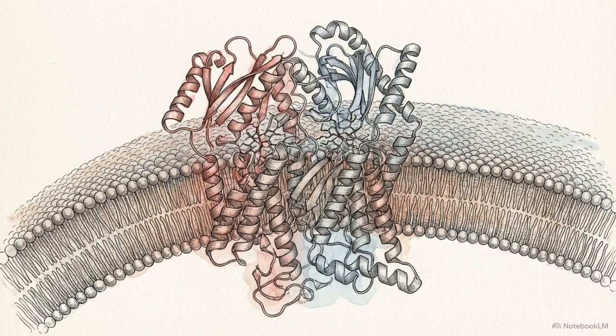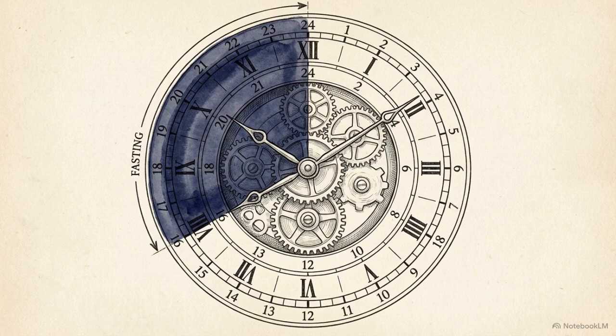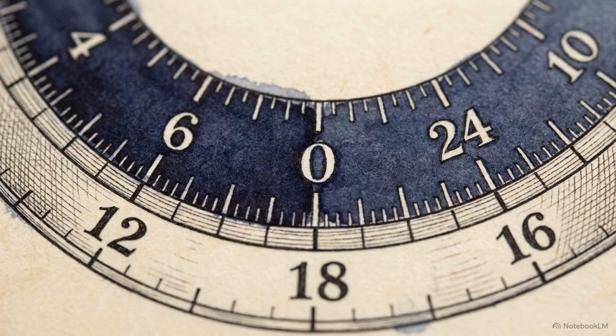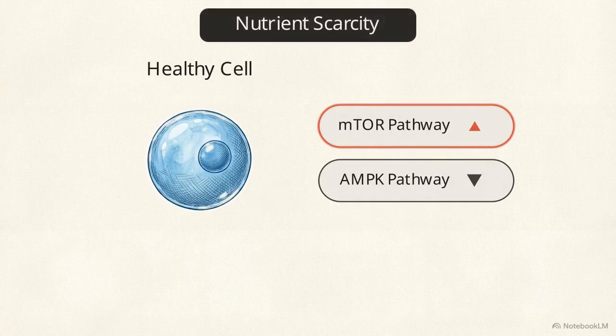The second pillar of this protocol implements a 16 to 8 intermittent time-restricted eating window, or I-tray. I-tray is a dietary schedule that confines all caloric intake to an 8-hour period, followed by 16 hours of continuous fasting. In a healthy cell, nutrient scarcity immediately downregulates the mTOR pathway, an intracellular cascade driving rapid cellular growth.